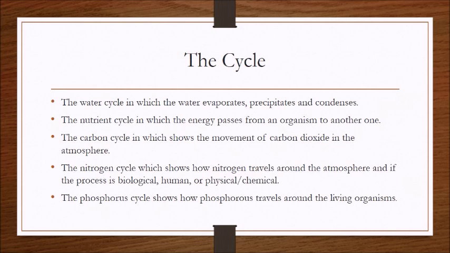The cycles. The water cycle is one in which water evaporates, precipitates, and condenses. The nutrient cycle is one in which energy passes from one organism to another. The carbon cycle shows the movement of carbon dioxide in the atmosphere. The nitrogen cycle shows how nitrogen travels around the atmosphere.